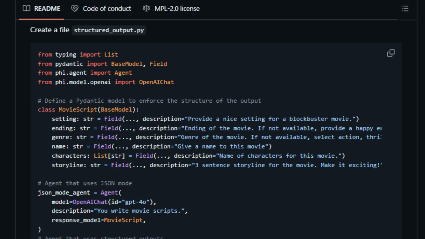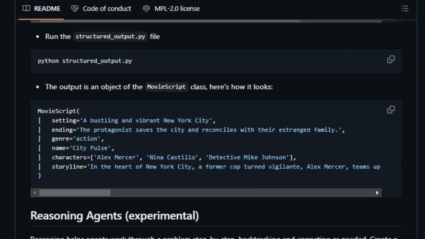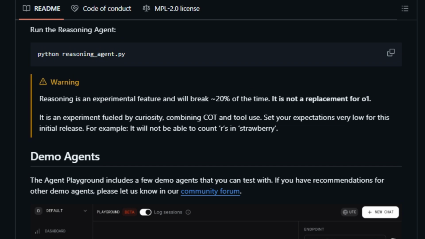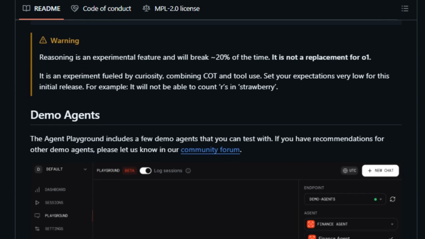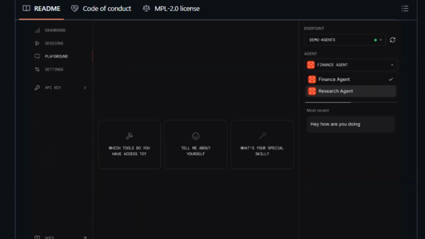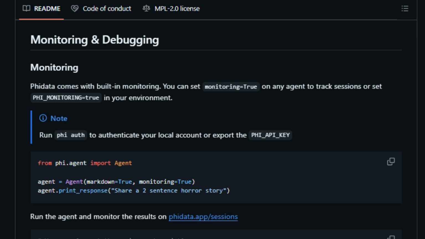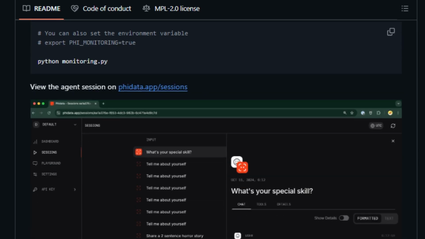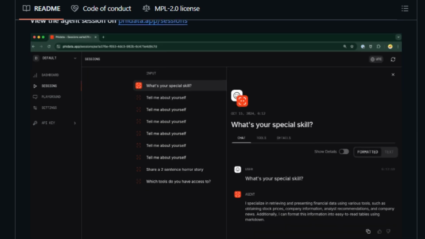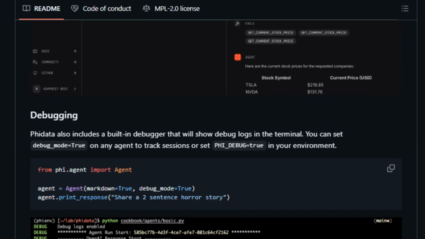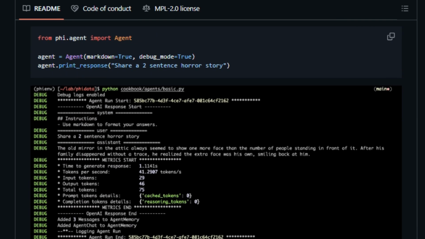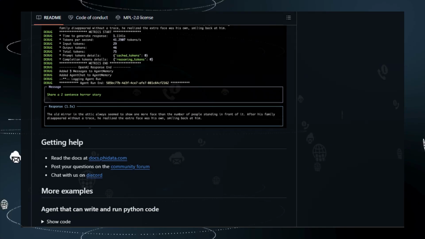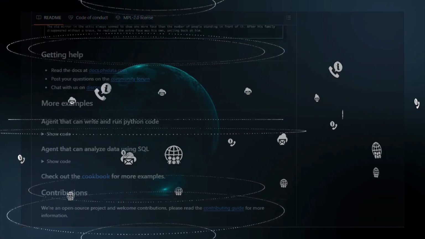Phidata also includes features like structured outputs, allowing agents to return data in a specified format using Pydantic models. There is also an experimental reasoning feature that allows agents to work through problems step by step. Furthermore, the framework offers built-in monitoring and debugging capabilities, so you can track agent sessions and debug logs. Phidata also includes several demo agents that you can experiment with. So, if you're looking to build advanced AI agents with multimodal capabilities, Phidata is definitely worth checking out.